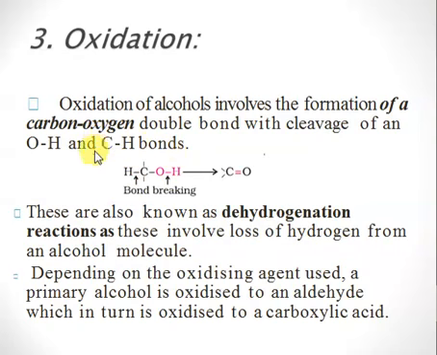So alcohols, when they undergo oxidation, form carbonyl compounds. These reactions are also called dehydrogenation. De means loss, hydrogenation means hydrogen, right? Since we are causing the loss of hydrogen, this oxidation reaction is also called a dehydrogenation reaction. Depending on which oxidizing agent you are using, you may convert primary alcohols into aldehydes, or you may also convert primary alcohols directly into carboxylic acids.